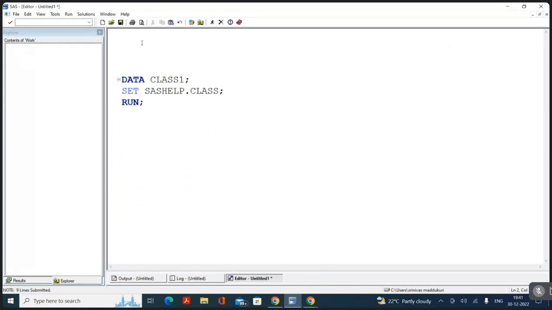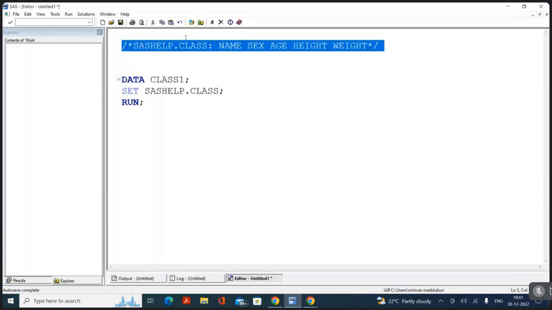I will tell you first of all, I don't know whether you're sure or not. In the SAS help library, we have a class data set. Do you know what variables we have in the class data set? Anybody? In the SAS help data class, we have name variable, sex variable, height, weight. Very good. So take it as a reference now.